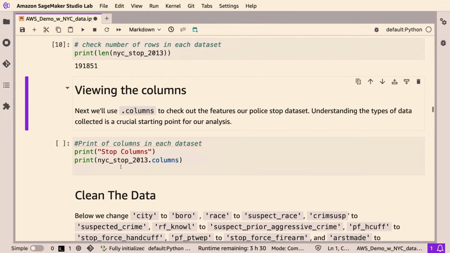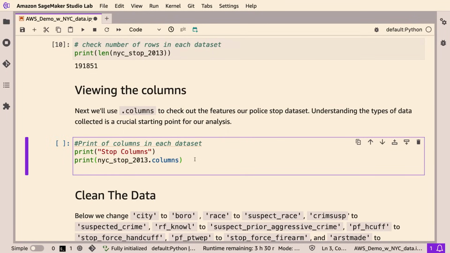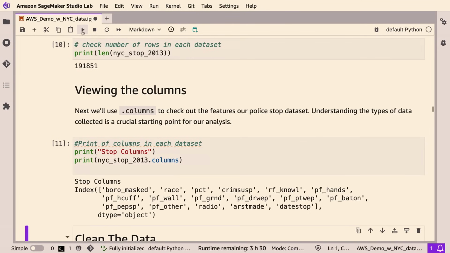Similarly, we can just look at the columns in our data sets. So we'll look at the stop columns coming from the New York City stop data, and we'll use this dot columns function. And this will spit out the columns that we put in earlier.